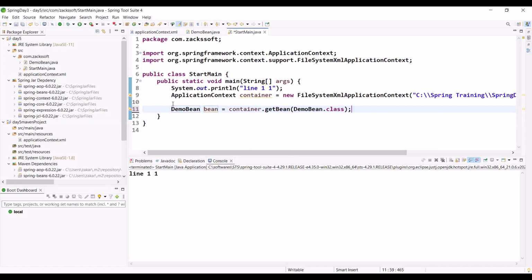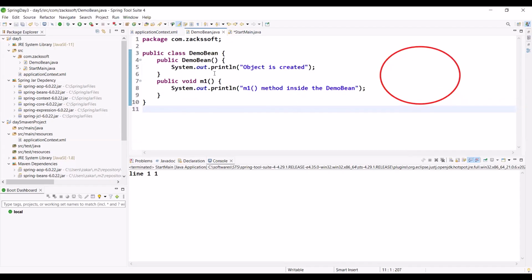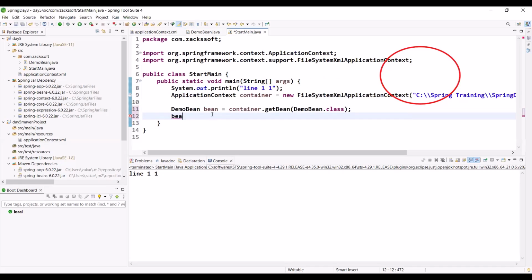Now simply observe. So what will happen? Already one object will be created, right? So with this object, can I call this method, the M1 method? Yes, sir. Bean dot M1. Is it okay? Have you got the point? The constructor is called. Yes, the object is created.